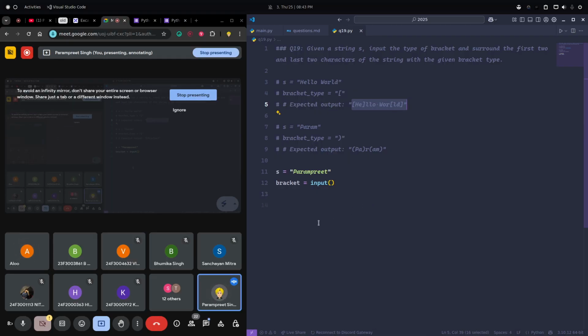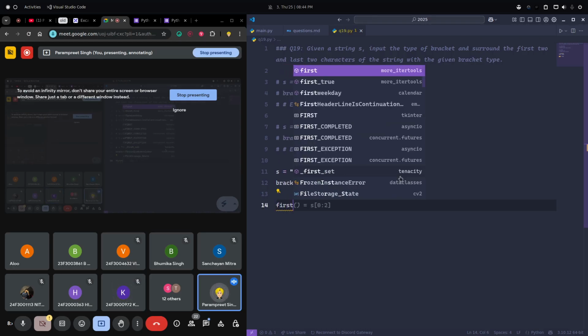Then we need to enclose the indices. What should be the next step? We can add the bracket with an f string. I'm not doing the f string one. First, we will have to slice the string, the name, into three parts, and then use an f string. So can I create three parts like this?